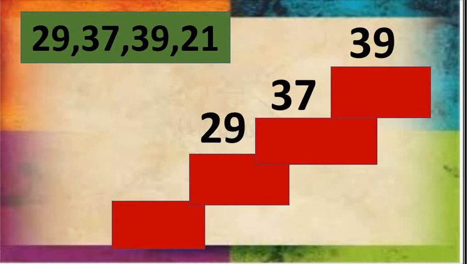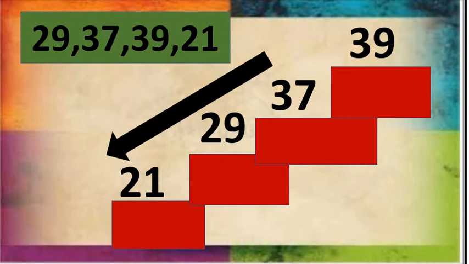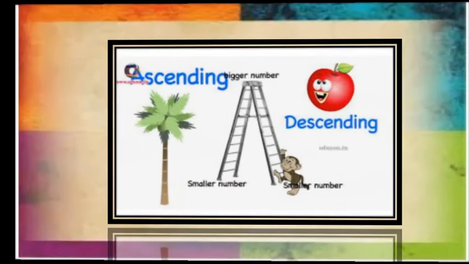And at last, which number will come? The smallest among all these numbers, which is 21. Okay. So, what is this arrangement called? Now you all can easily say that this is called descending order.